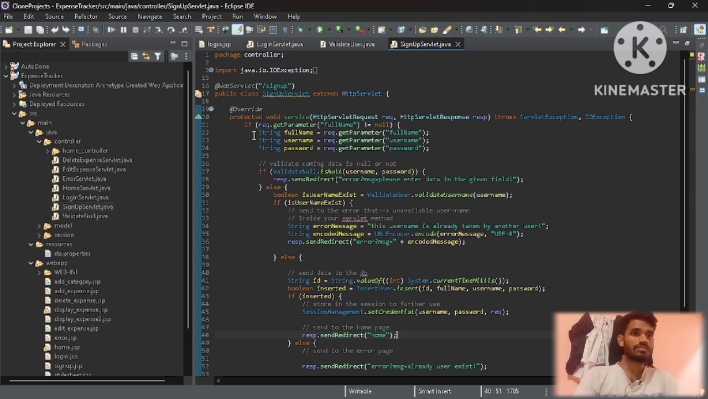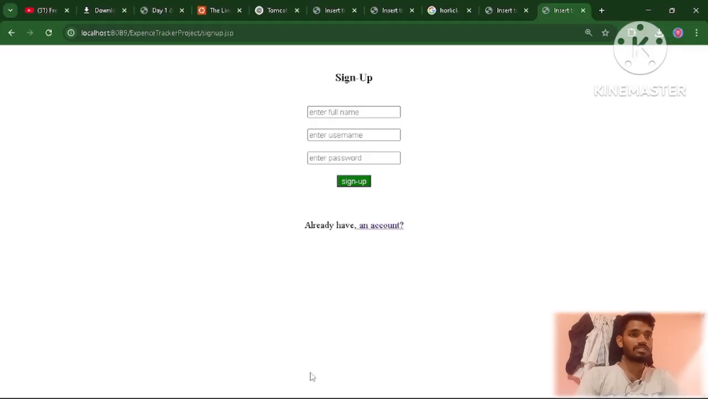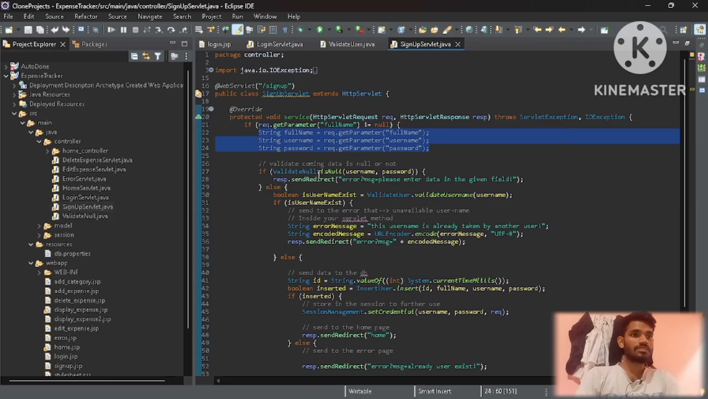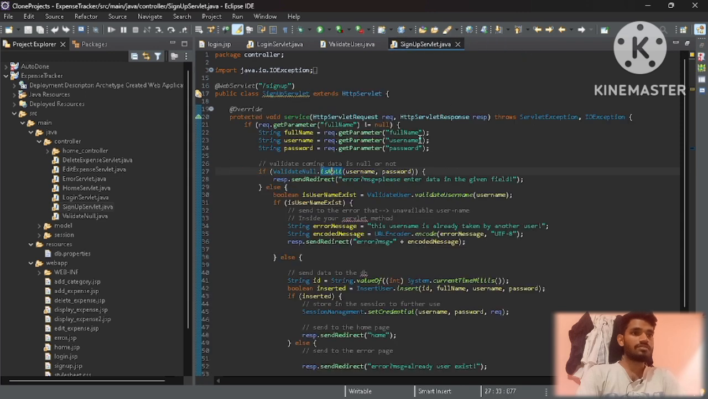First we fetch all this data using these keys, which we used in the form. After this, we fetch and then check that the username and password should not be null. If the username is null, this method, which we have to create in this class, will return true. This method returns true or false. If it is true, it means it has null.